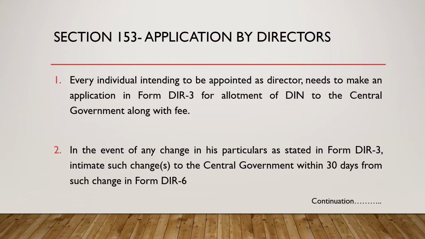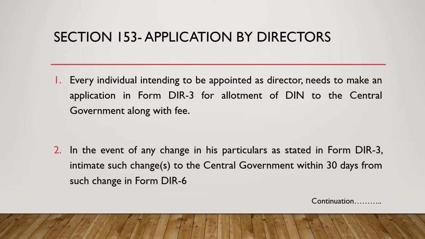The first section from directors I would like to discuss is section 153, which deals with application by directors. This section tells you that individuals who want to be appointed as a director in a company should first of all obtain or possess a DIN number. DIN is nothing but a Director's Identification Number. From where will they get it? They will get it from ROC by filing an application, and that application is mentioned under section 153 of Companies Act 2013.